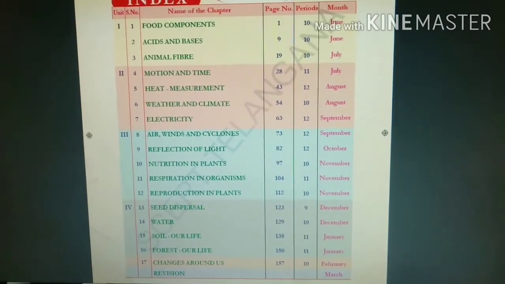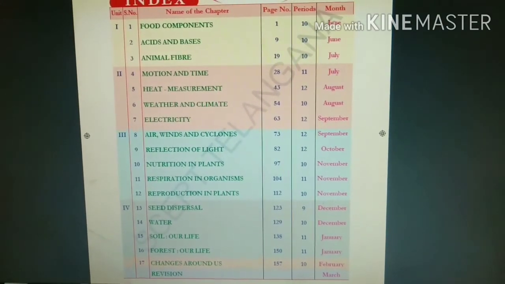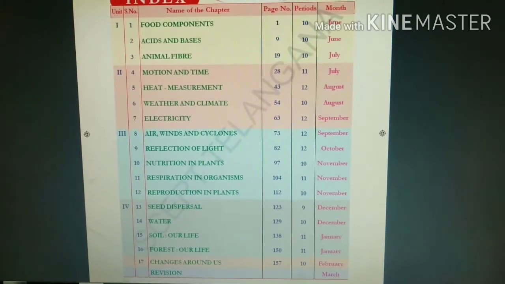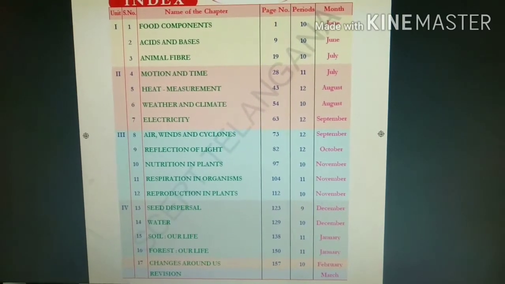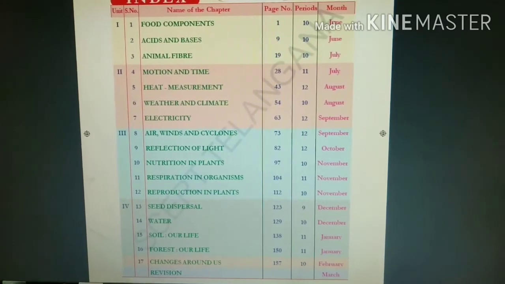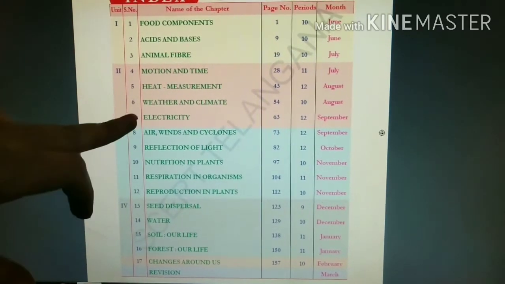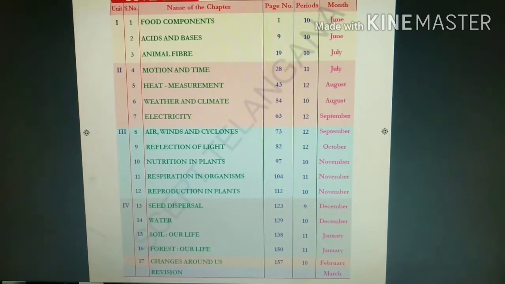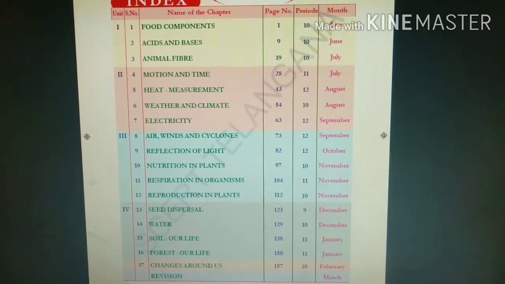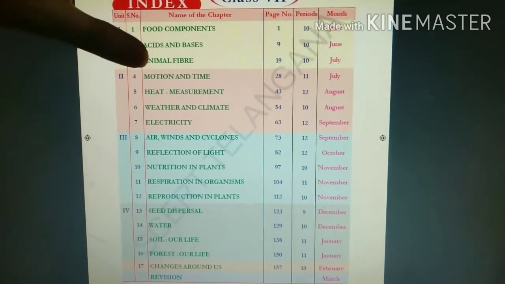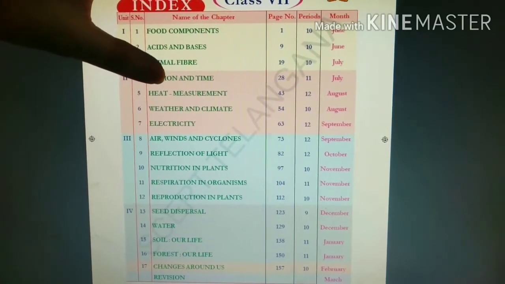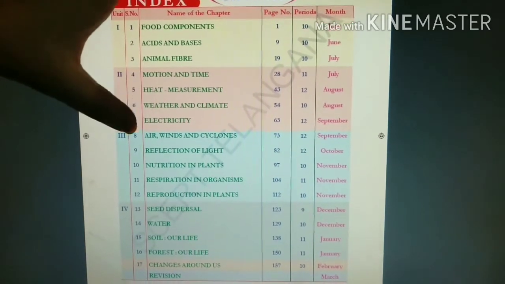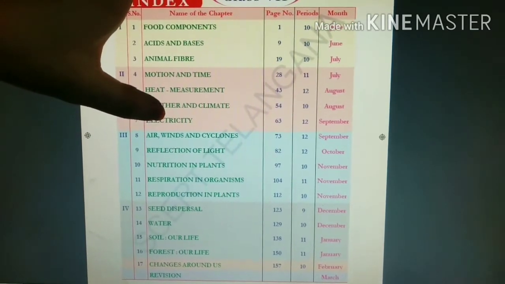Sixth is weather and climate. You know what weather and climate are, the difference between them, and how weather and climate are changing. What things influence weather and climate, we will see in the 6th lesson. Seventh is electricity. You know what electricity is. We have seen only simple circuits in 6th class. Here we will learn electricity as a whole. Eighth is air, winds and cyclones.